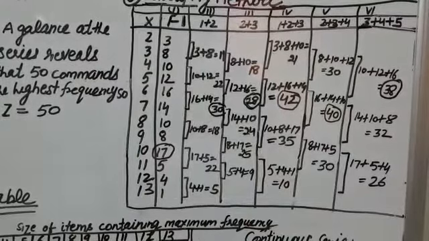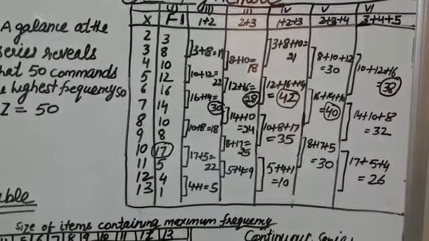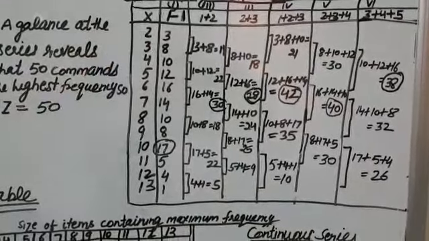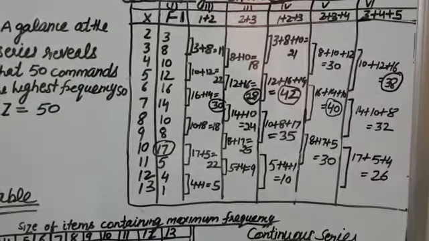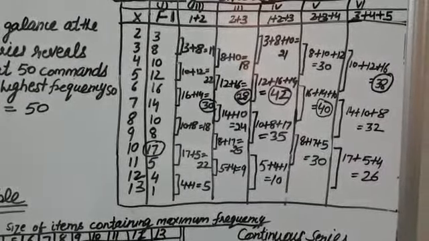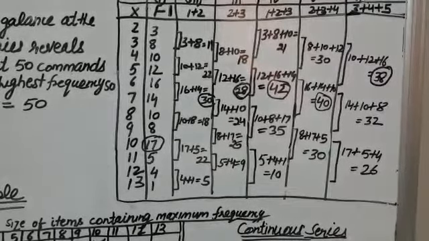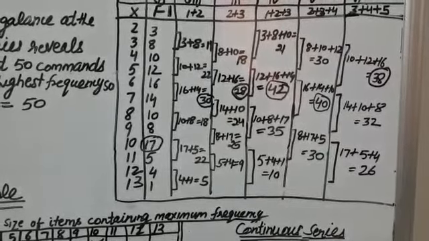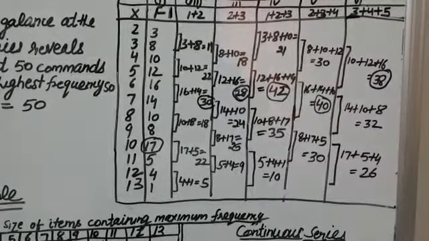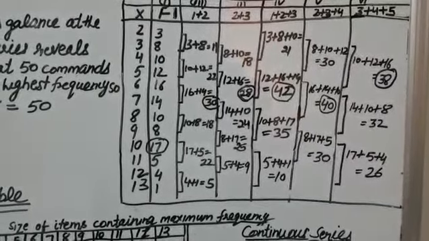Then in the next column 2 plus 3 plus 4, we will start from the second frequency 2, that is 8 plus 10 plus 12 equal to 30. Next is 16 plus 14 plus 10 is equal to 40. Again then 8 plus 17 plus 5, 30.